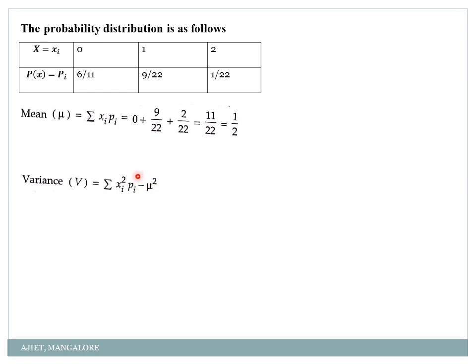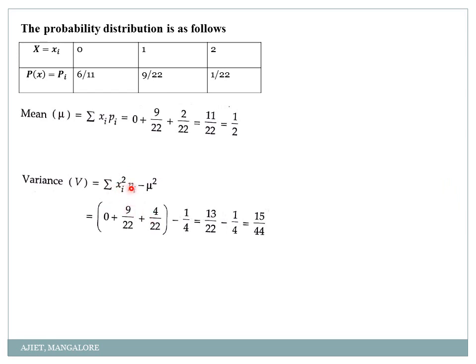Then variance is, what is this formula? This is simply expectation of x square minus expectation of x the whole square. Correct? See, why I took this formula in this format is because sometimes in the question they might give it like this also, calculate. So you might get confused. That's why I have written both the formulas. Okay, the first problem was in a different way. In this problem I have taken this as a formula.